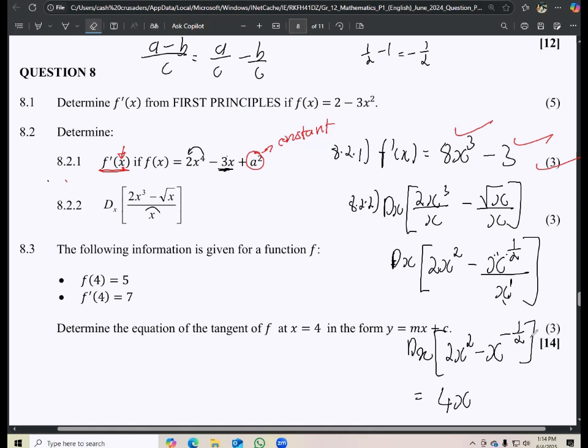And then here, how are we going to derive this? Negative 1 over 2 jumps down to multiply the negative 1. It's going to be positive 1 over 2. And then from here, we should subtract 1. So negative 1 over 2 minus 1 gives us negative 3 over 2. So we are going to have half x to the negative 3 over 2. And that's how we have our solution right there.